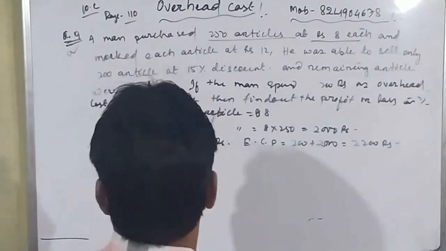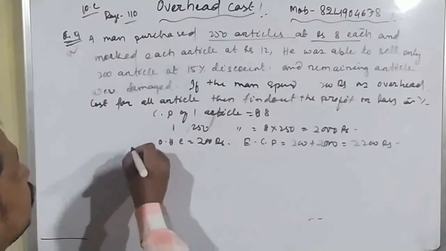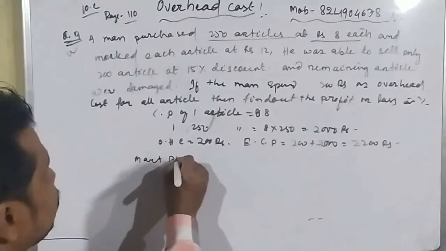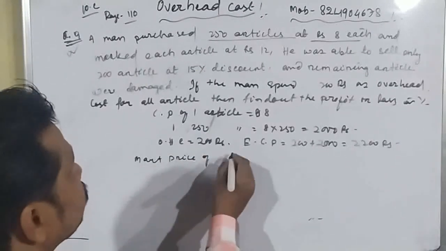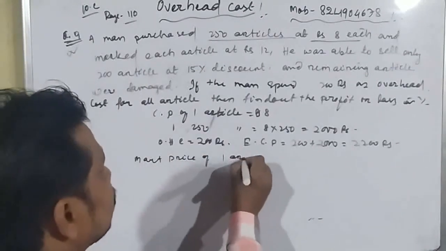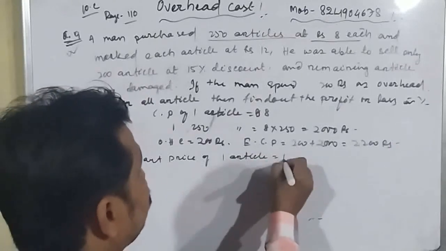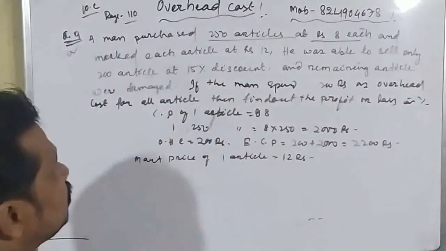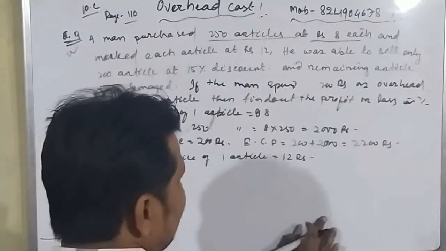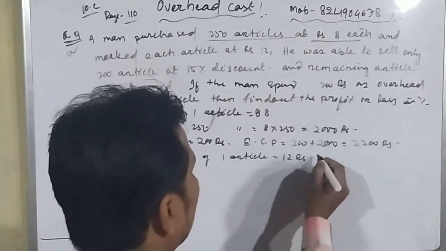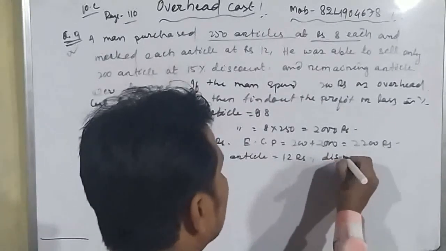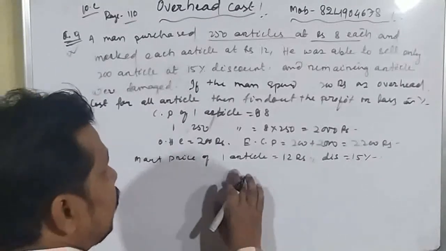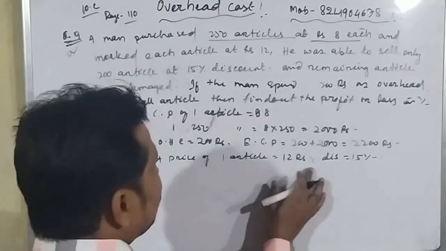So now here the mark price of one article is equal to 12 rupees, and given discount how much percent? 15% discount. So that's why the discount is equal to 15%. So first of all we have to find out the selling price of each article.